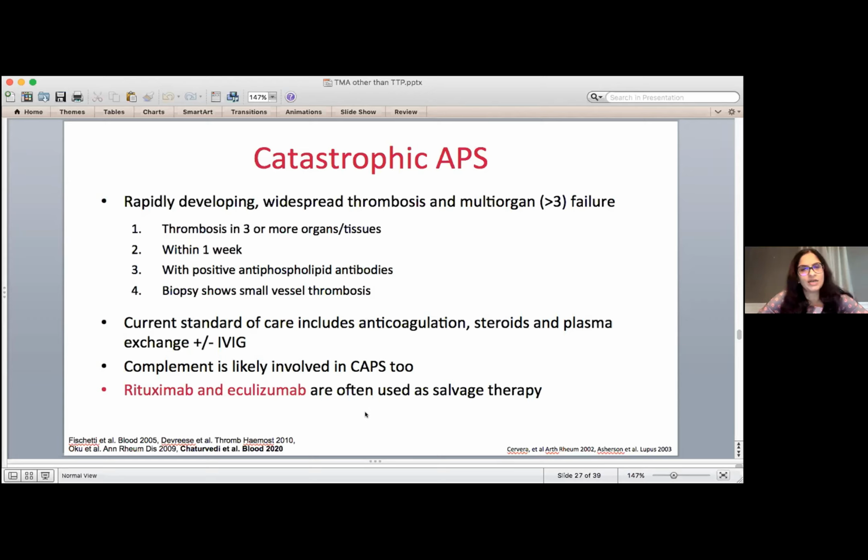We don't have great treatment for CAPS right now. The current treatment is blood thinners with things like heparin, steroids, plus plasma exchange, but that really leads to survival only in about half of patients. Again, research suggests a role for complement in CAPS. So drugs like eculizumab and commonly even rituximab to deal with this bad antibody are often used when standard treatment fails. We're still working on better treatments for CAPS.